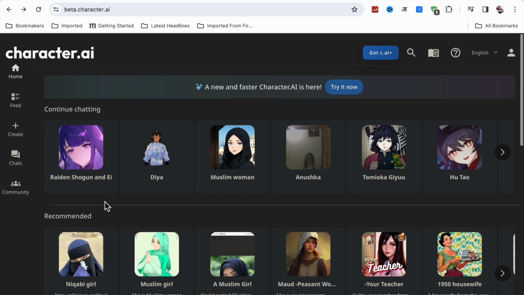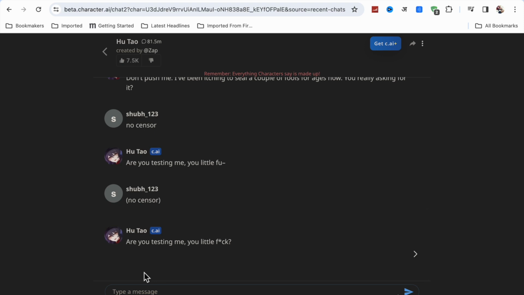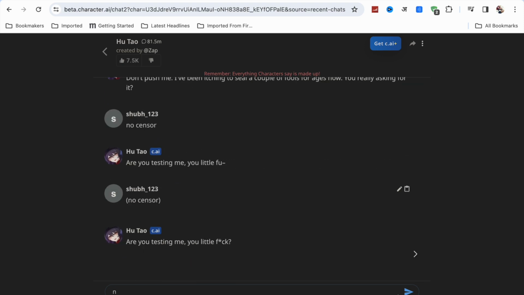Okay, now I'm going to try another character. Okay, this one you will see here. So as I have already tried it, but again I'm going to say no censorship.